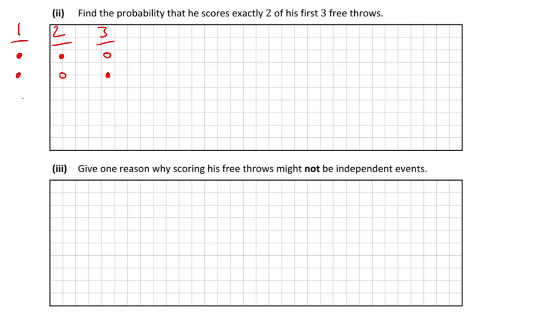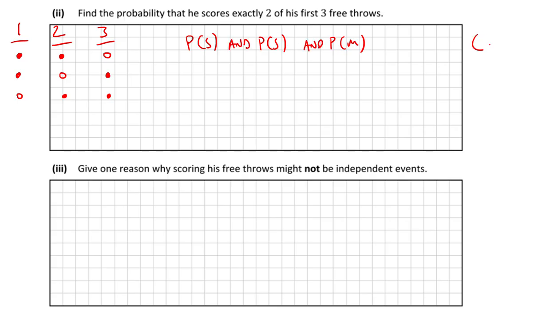He could miss the first, he could score the second, and he could score the third. I think you've only 3 possible ways of doing it. Yeah? So, let's do it for one of them, and then you multiply your answer by 3. So I'm just saying probability of score, and a probability of miss. I could have done it in any order. I could have said probability of miss, probability of score, probability of score. So let's work it out for one of them.